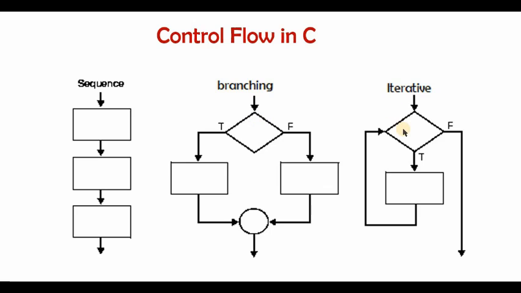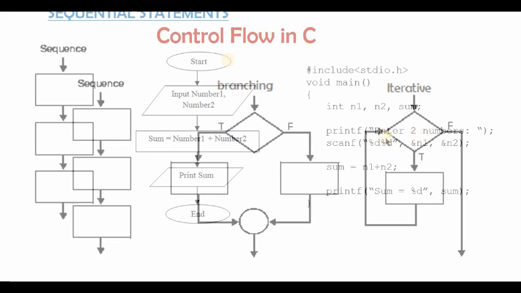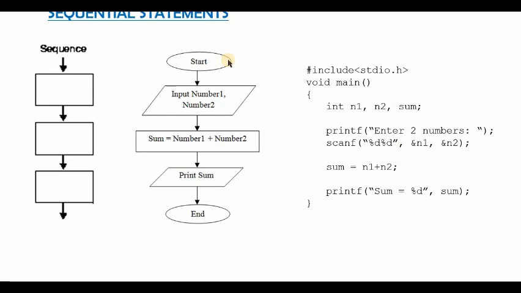Then there are the iterative statements. Whenever you want to execute a block of code repeatedly until a condition is true, you make use of iterative statements. First we'll just discuss the sequential statements, sequential flow of control in the program. As already discussed, there is absolutely no confusion in the control flow.